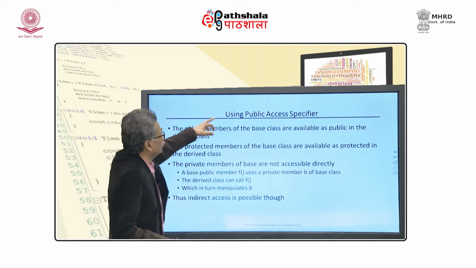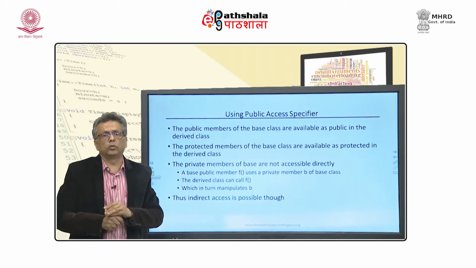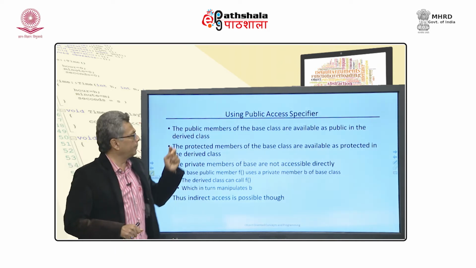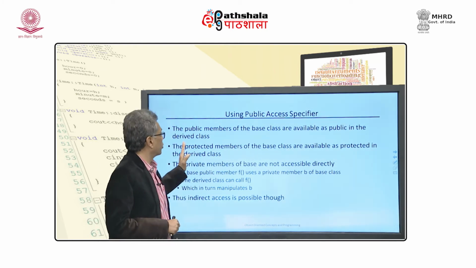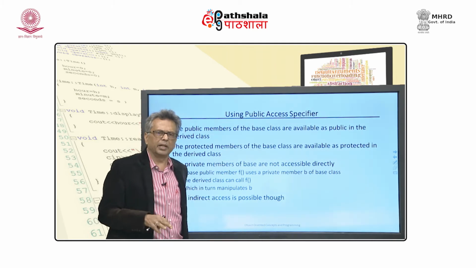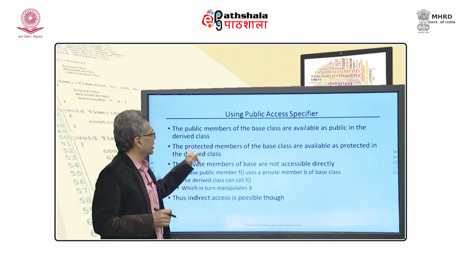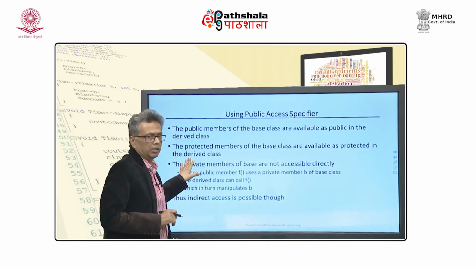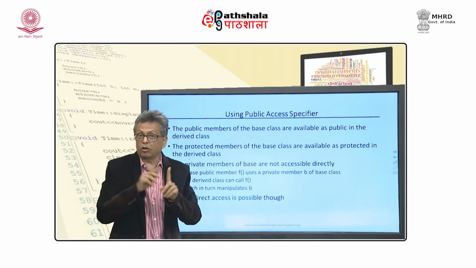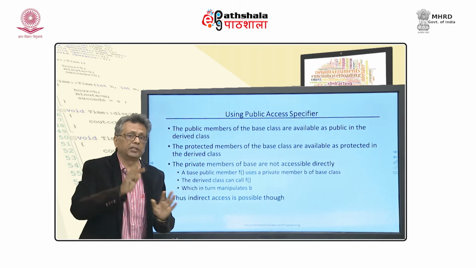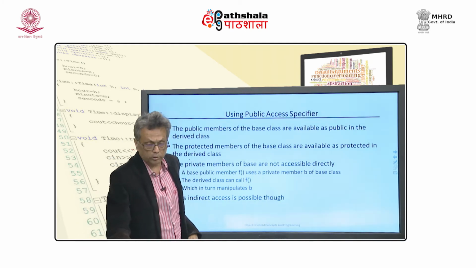When you use the public access specifier, the base class is publicly inherited into the derived class. All public members of the base class are available as public in the derived class. All protected members, you do not know what protected are for the time being, but assume them to be private, they are as good as private unless they are inherited. So, protected members in the base class are available as protected, and the private members of the base class are not accessible, but are still available. They are not accessible directly, they are accessible indirectly. We will soon see how. There is an indirect access possible.